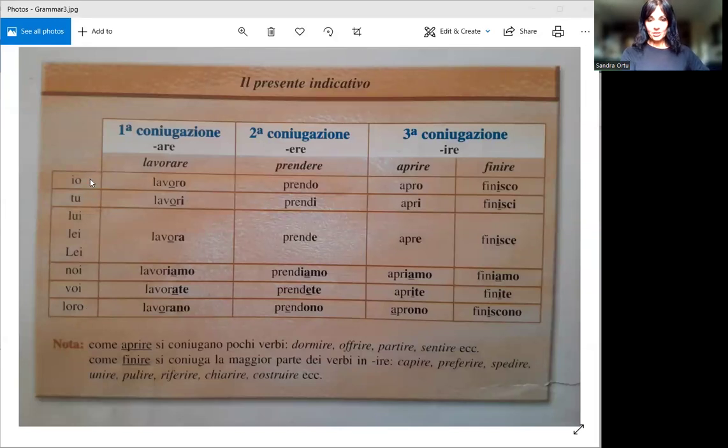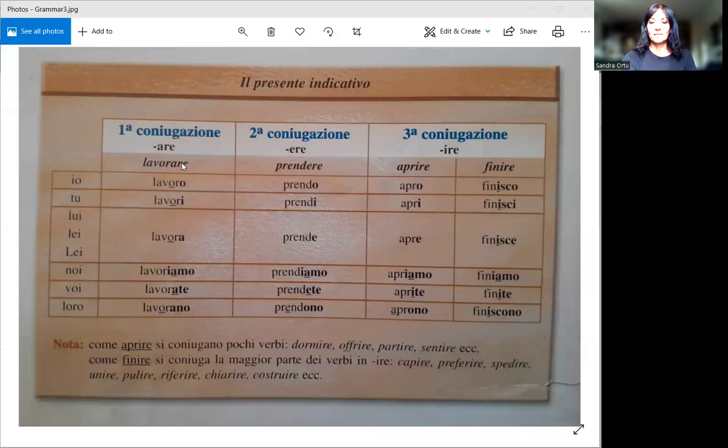So we're going to see the changes for the three groups of verbs. We're going to observe them horizontally, as I always say, to see if there are patterns that make them a bit easier to memorize. As I said, these are the words that you can find in a dictionary, paper or online.